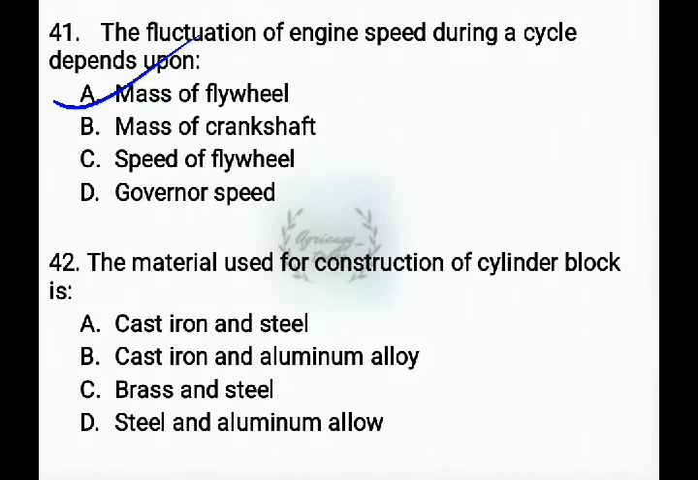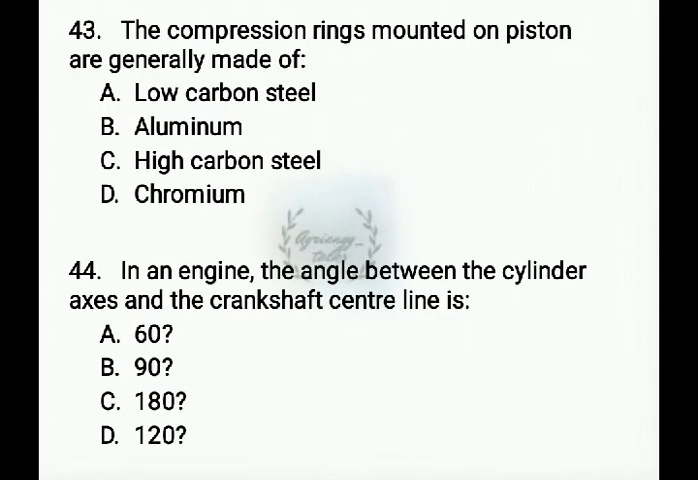Next question, the material used for construction of cylinder block is, that is cast iron and aluminum alloy is the material which will be used for construction of cylinder block. Next question, the compression rings mounted on piston are generally made up of. The answer is chromium. Chromium is used for making compression rings which is mounted on a piston.